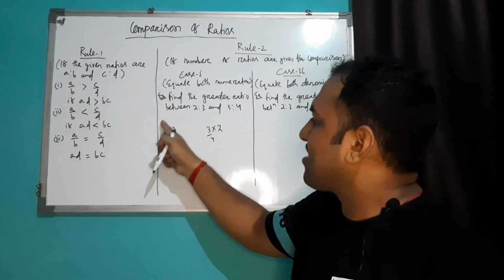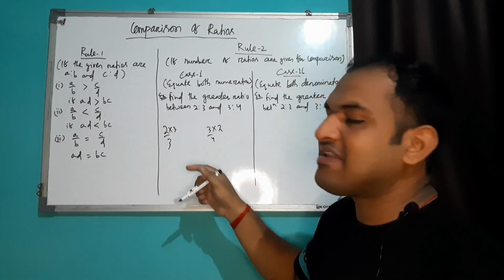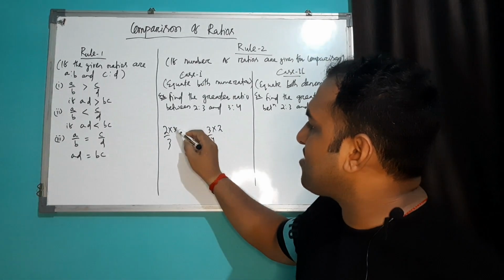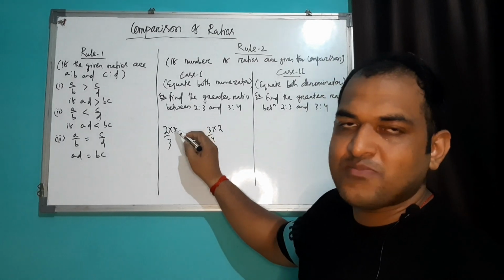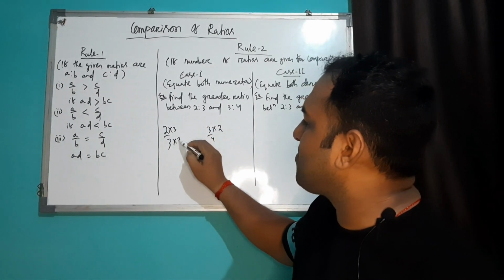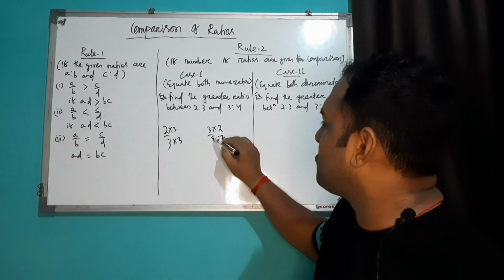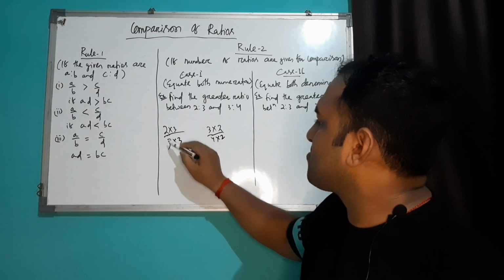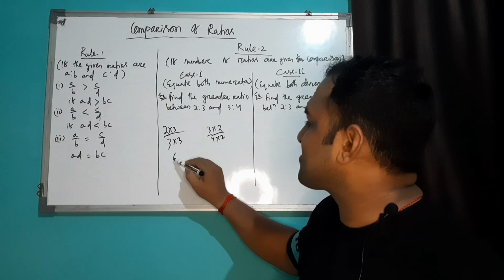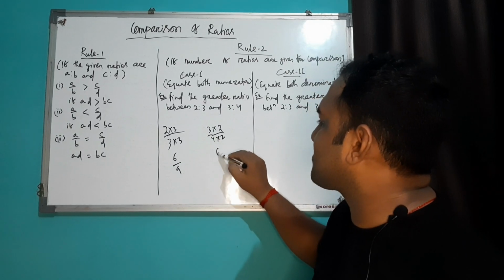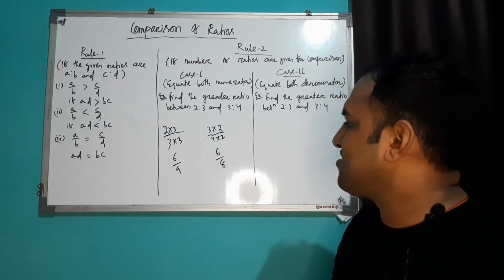Again, if we have to maintain the ratio, whatever number is multiplied in the numerator, the same number will be multiplied over the denominator. Similarly, in this case, this is your 4 into 2. So this is your 6/9 and this is your 6/8.